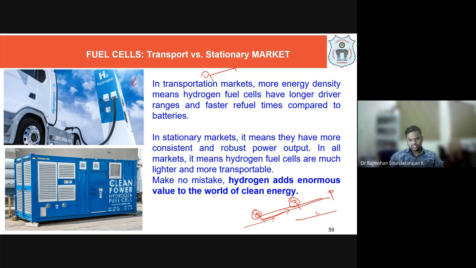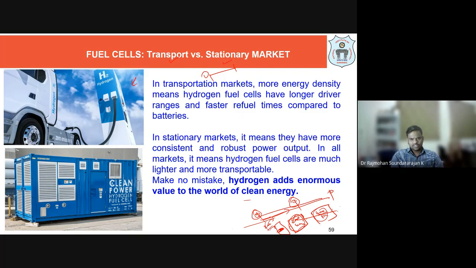Once I fill it, am I able to travel 400 kilometers or 200 kilometers? Accordingly, whatever the capacity of my vehicle is, I should have a refilling station at that distance. If my capacity is 200 kilometers with a fully filled hydrogen cylinder, I should have a refilling station every 200 kilometers. Once that kind of infrastructure is developed, it has a huge market. So in the transport sector, we have that market.